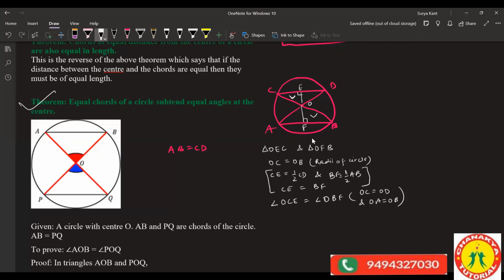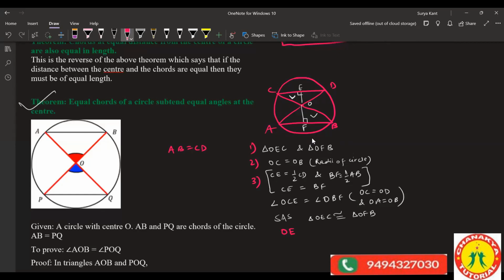So by side angle side, got proved. Sir, how are we taking these angles? Which step number, you tell me. Fourth one, sir. If you're considering triangle OCE is congruent to triangle OFB, then how are we taking it? We are taking the two triangles. First step, second step, to prove these two triangles are similar. But then, by CPCT you can write here, no problem in that.